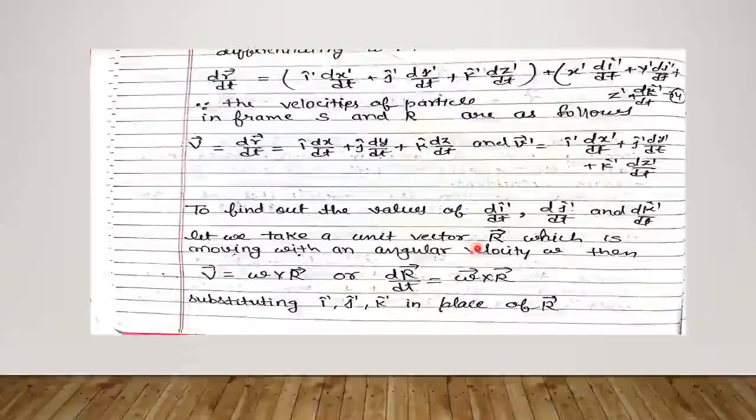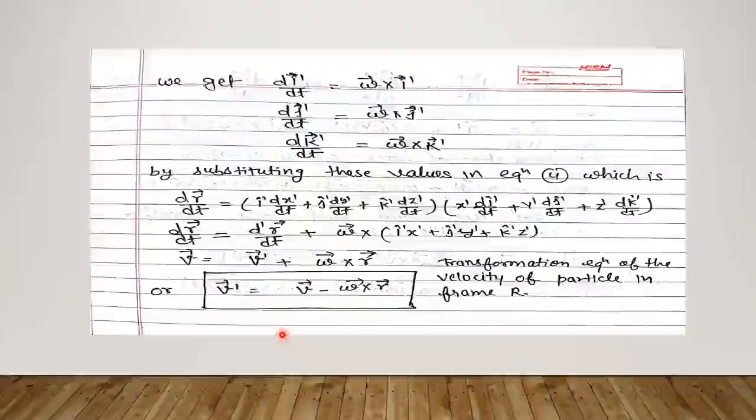Let me take a unit vector r which is moving with an angular velocity omega. Then we can write v equals to omega cross r, or we can put dr upon dt in place of v equals to omega cross r. By putting the values i cap dash, j cap dash, k cap dash in place of r, we get the values of d i cap dash, d j cap dash and d k cap dash, that are omega cross i dash, omega cross j dash and omega cross k dash.